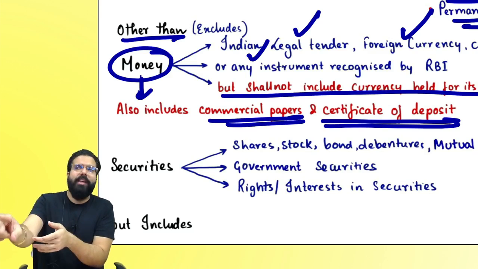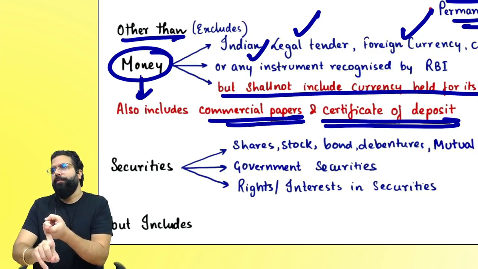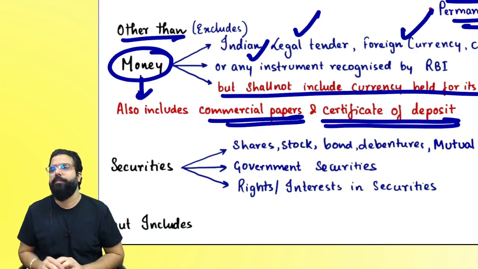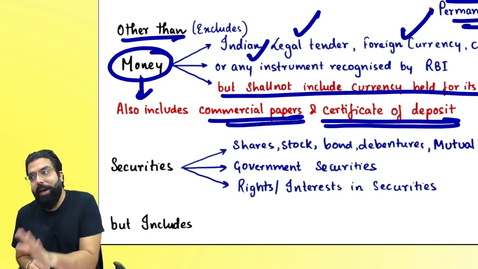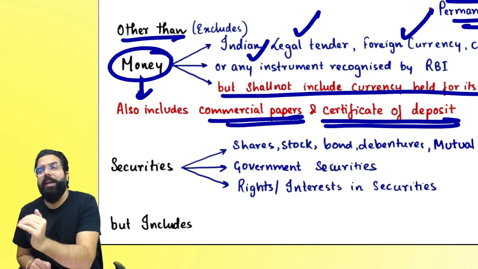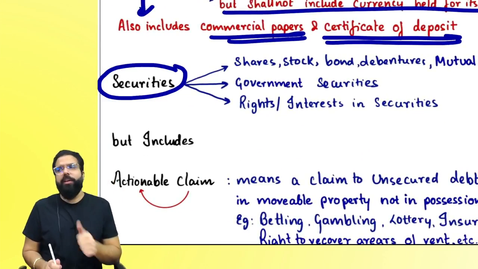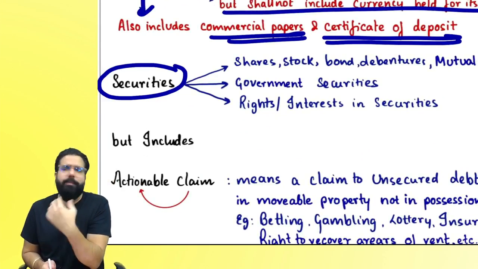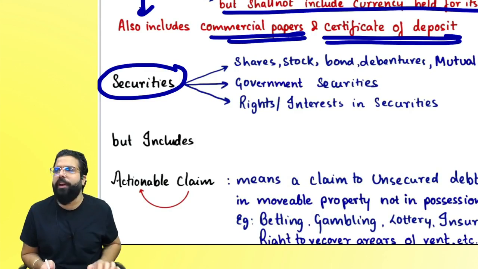So goods means every kind of movable property. Goods means every kind of movable property other than money. Money is not included, other than money and securities. Sir, what do you mean by securities? Securities means stocks, shares, bonds, debentures. Right, in securities, mutual fund, any interest in securities is always securities, and securities are not goods.